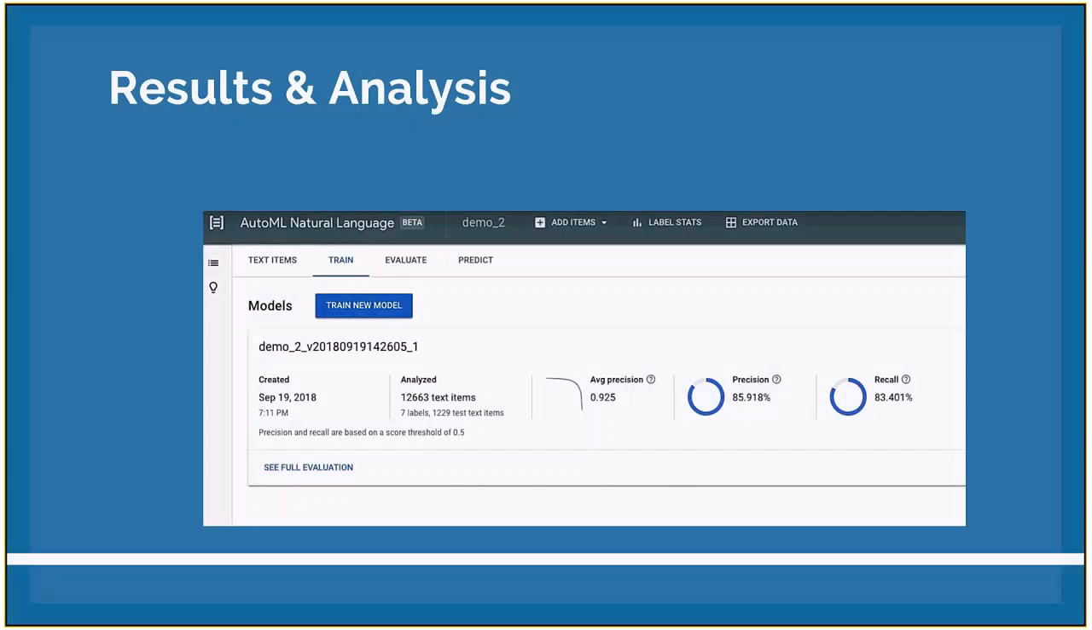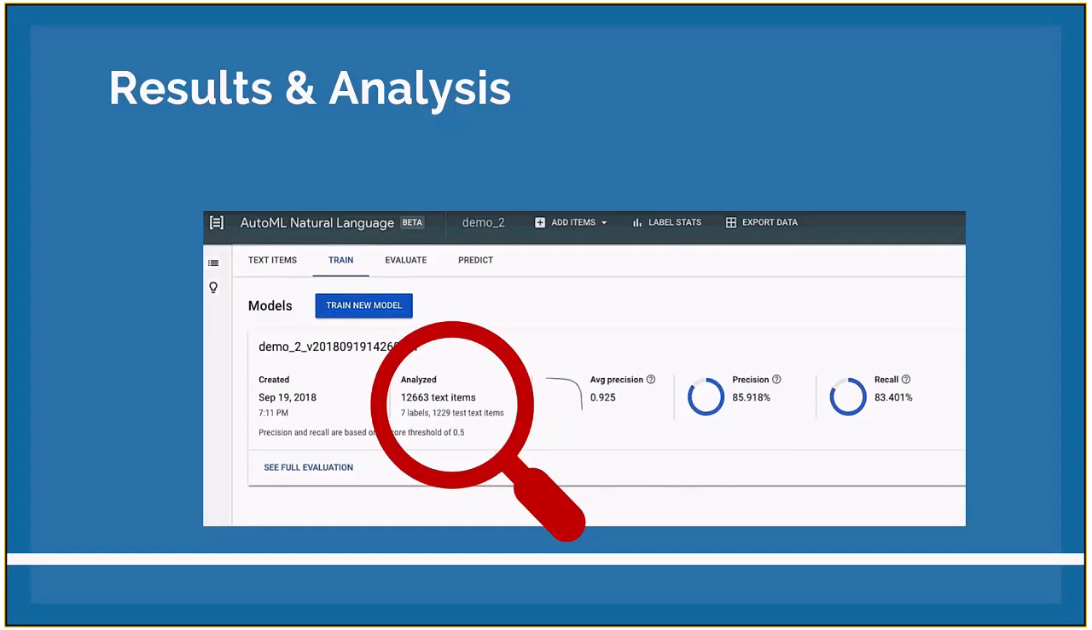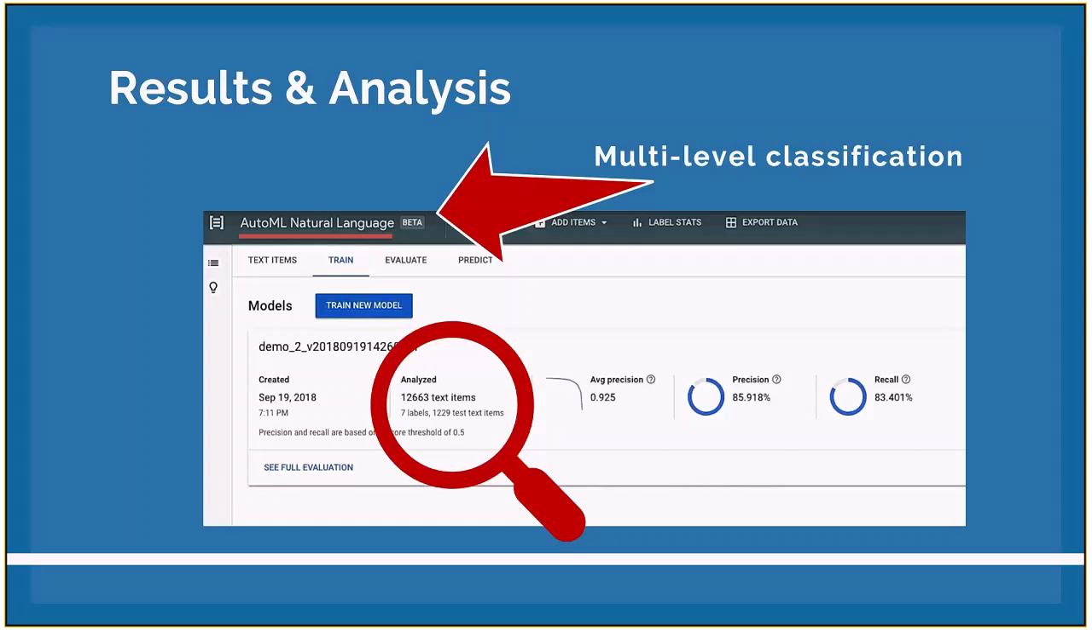So we analyzed 12,663 text items, which all had a positive emotion related to them. We analyzed this using the service AutoML Natural Language, which proved to be the most practical one and had the best results. It uses multi-level classification, as we had many different possibilities of labeling for each text.